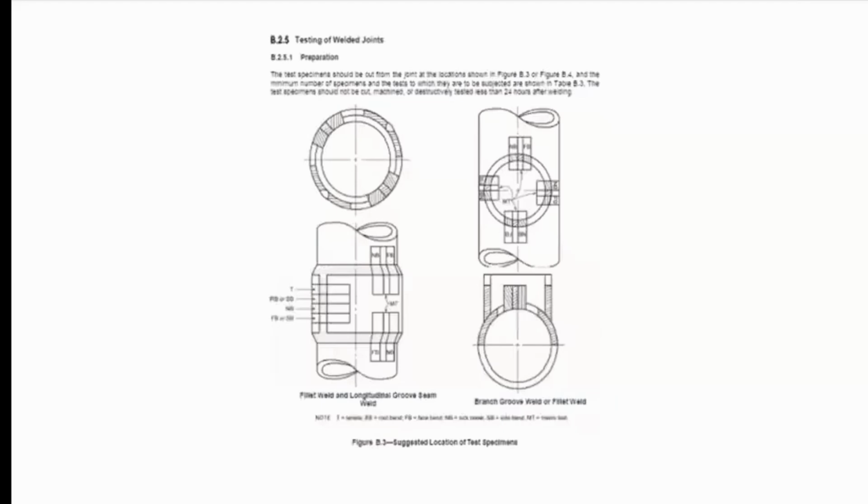So the question here refers to when the specimen must be tested. And as stated here in the weld qualification of in-service welding, by the way, this question refers to the testing of welded joints done by in-service welding. The specimen must not be cut, machined, or tested destructively less than 24 hours after welding, as you can see here. So this gives the answer here as letter C. In this clause, there is no limitation as to when after 24 hours the weld must be tested. It just imposes a limitation that the weld must not be tested earlier than 24 hours.